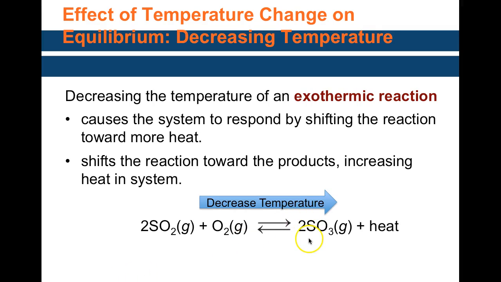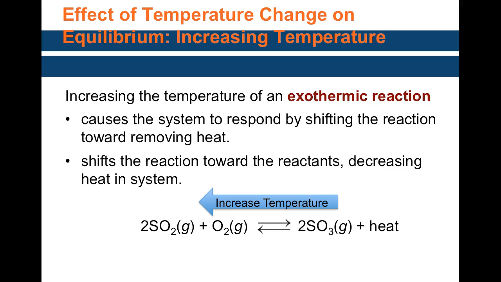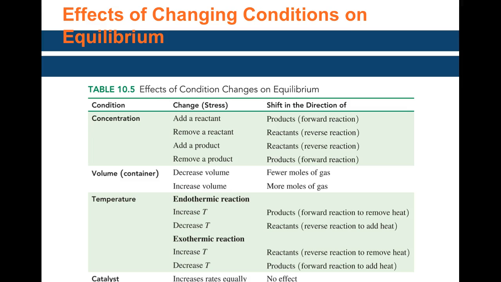If you have an exothermic reaction, on the other hand, heat is like a product. It's being given out, like the sulfur trioxide example. So here, if you remove the heat, if you decrease the temperature, it's going to make it go forward. If you increase the heat, it's like adding a product, so increasing temperature would make it go in the reverse direction towards the reactants. Decreasing temperature would make it go forward in the product direction.